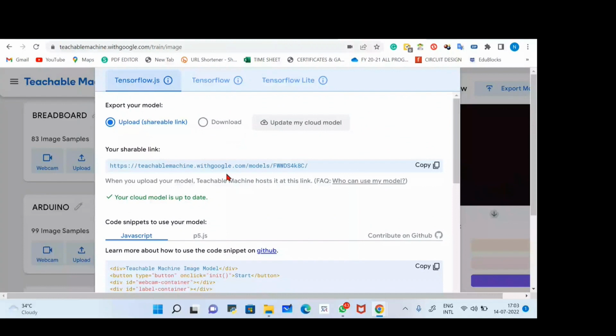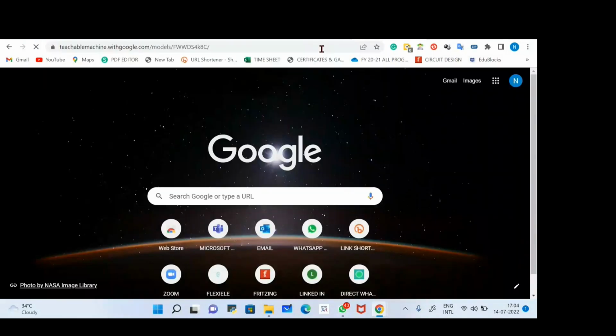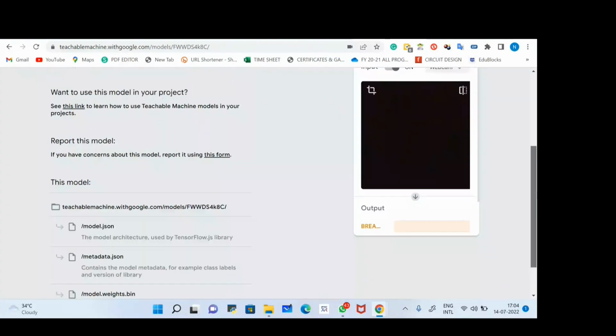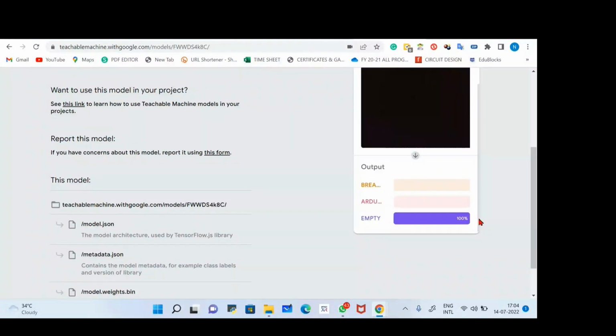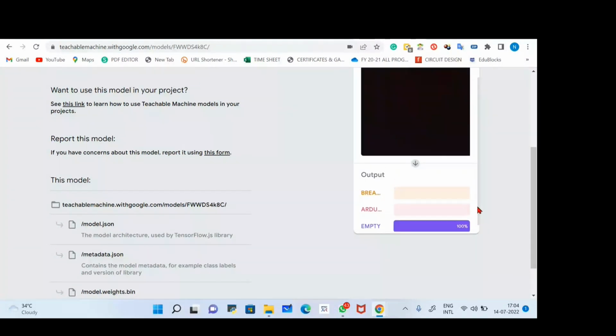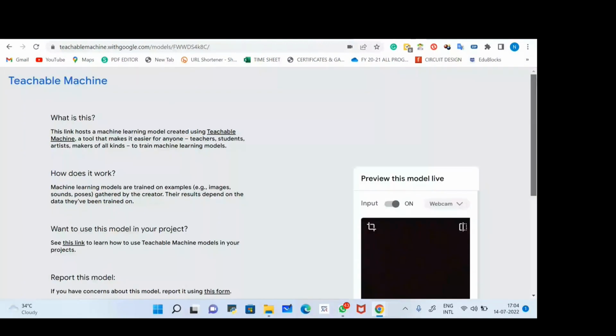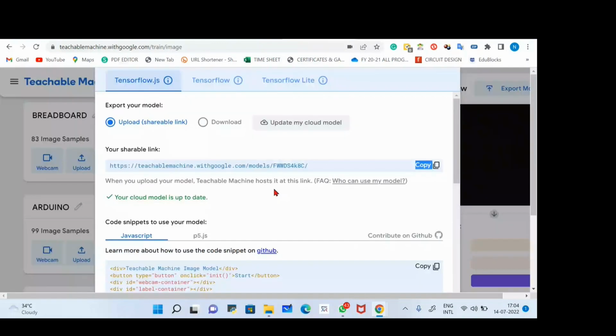If I copy this link and open it in another tab, suppose this is my new tab, I'll paste my link over here. So you can use this project in a new tab also. Now you can see this is my project, and here I can use it, or even share it with my friends. Anyone can use this project without coding. All right, this is one of the best things that I like. I can share my projects with other people also. Okay, so this is how we are done with the file option.